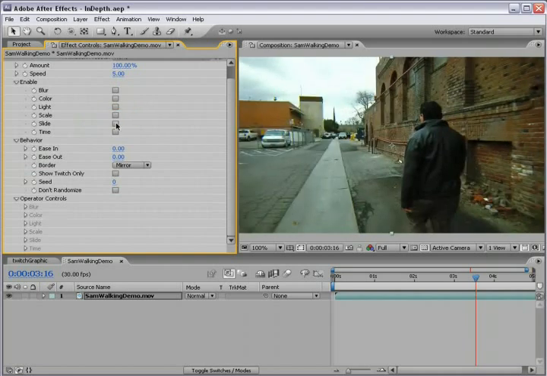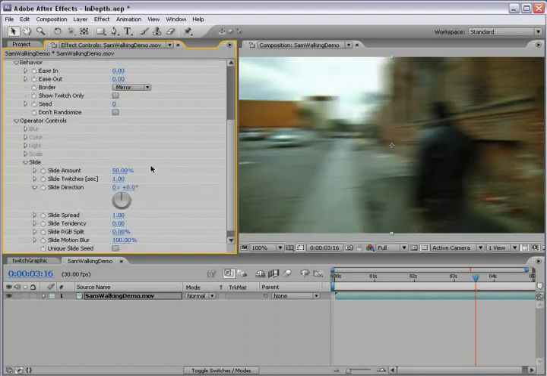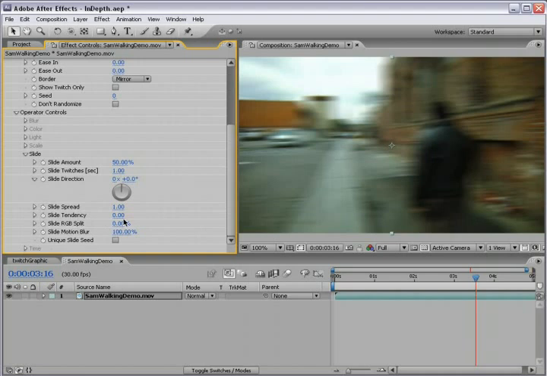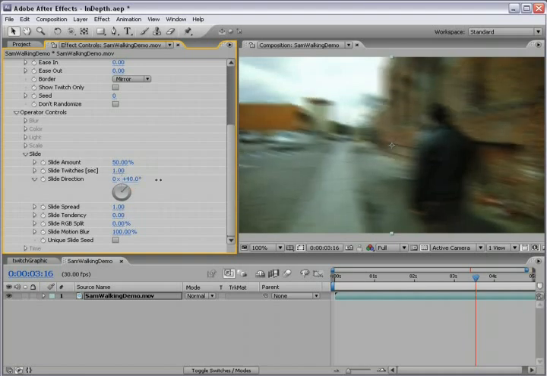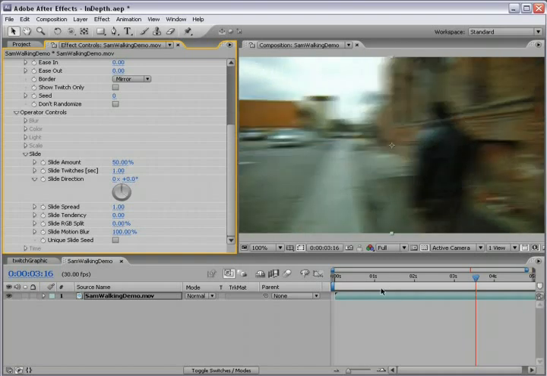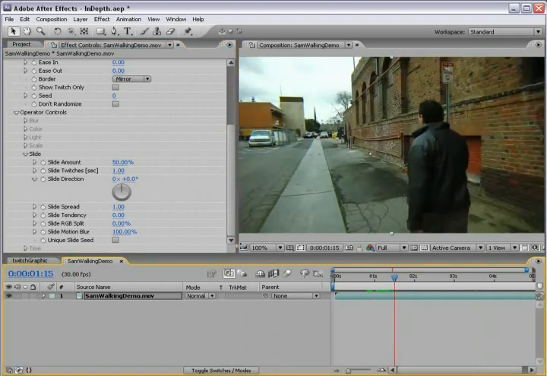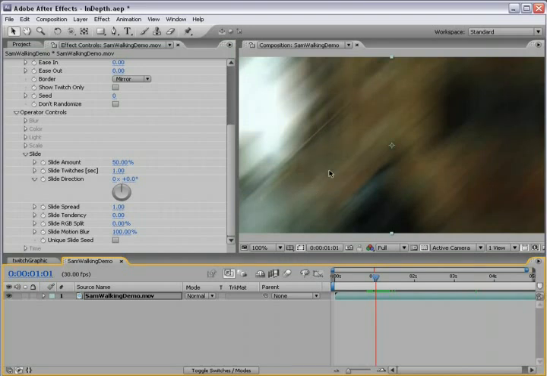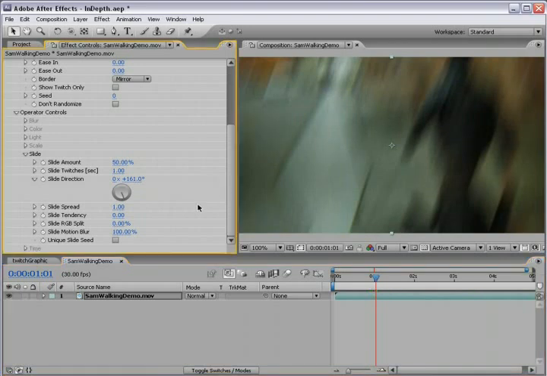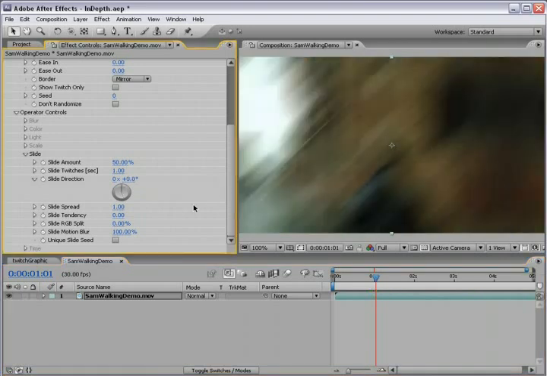Moving on, slide. One of my favorites. We have the slide amount and the twitches, so amount and speed essentially. Now, this is something that we really wanted to incorporate, but I do want to kind of explain how it works. Basically, we have the direction of the slide. Now, it is random, meaning it's going to do a bunch of different stuff. But say you have this random frame. Well, you can offset it simply by changing the direction. Now, that's good because, say on certain frames, you just want a certain thing happening. This allows you control over that.